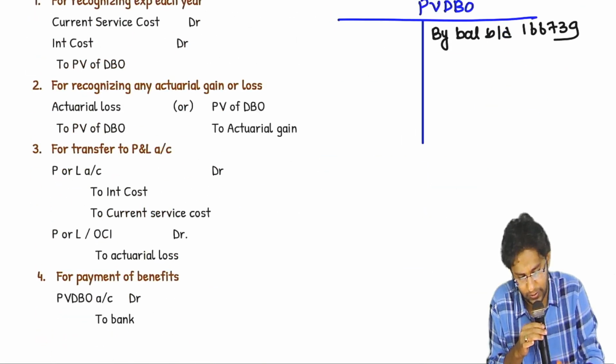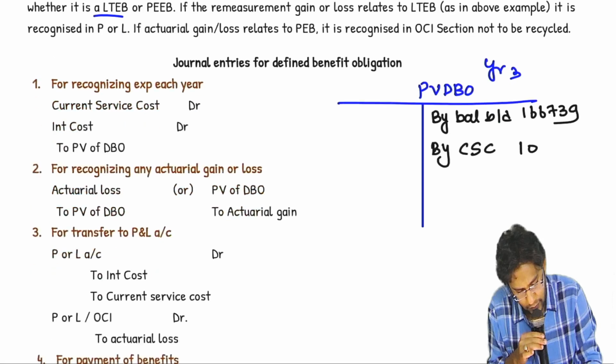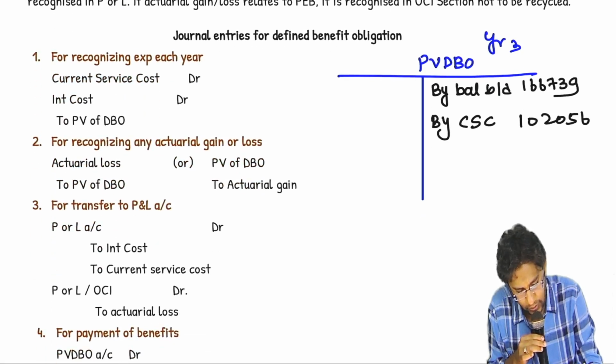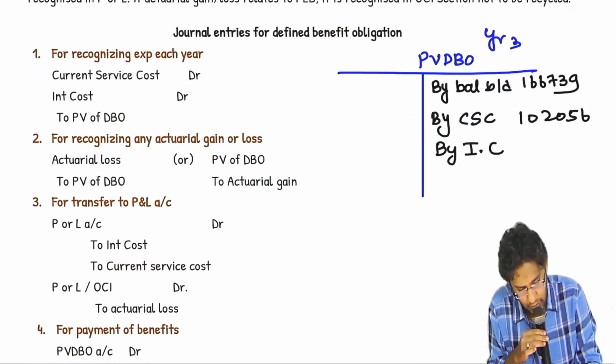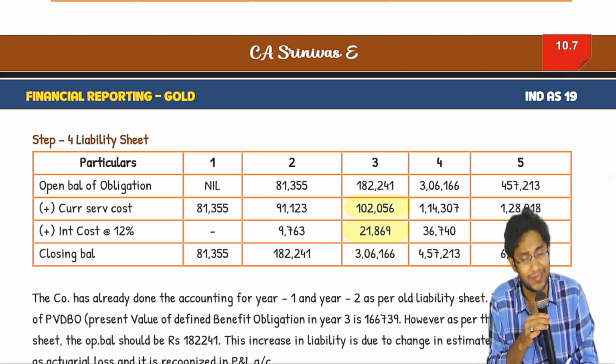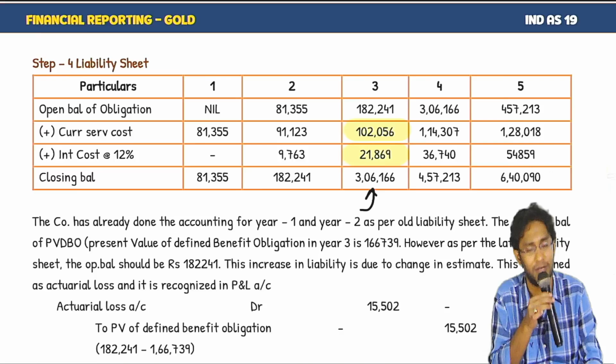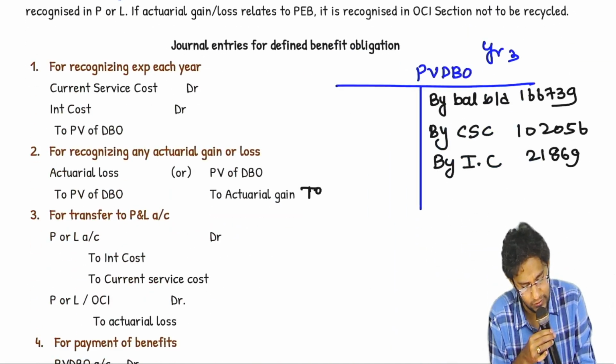So tell me the numbers now. By current service cost 2,5,6,5. Interest cost 21,860. These two you will write. According to the latest liability sheet, the closing balance should be how much? 306,160. Closing balance also revised I will write.